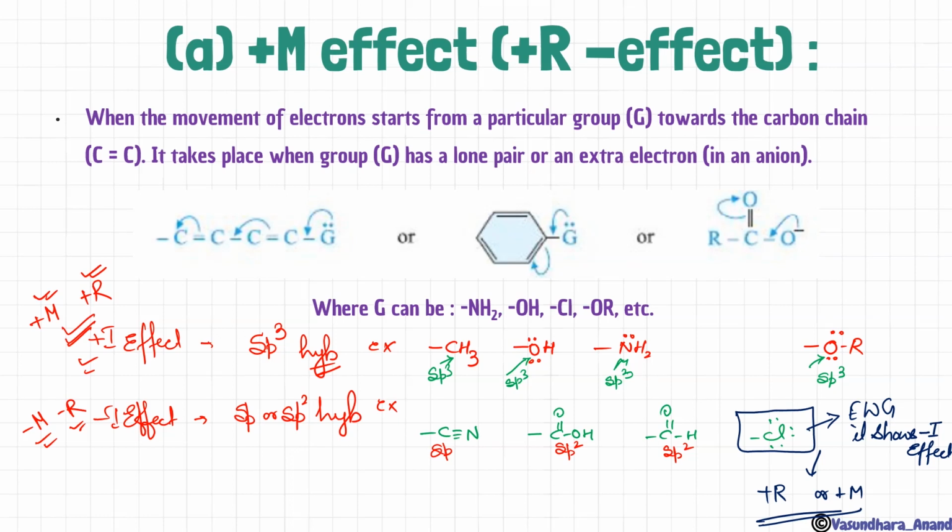Although it is an electron withdrawing group, it will show plus R effect or plus M effect because of sp3 hybridization and excess lone pairs. As it has excess electrons, it will prefer to donate rather than take. Am I clear? So chlorine is the only example which is an electron withdrawing group but still a plus R or plus M effect showing group.